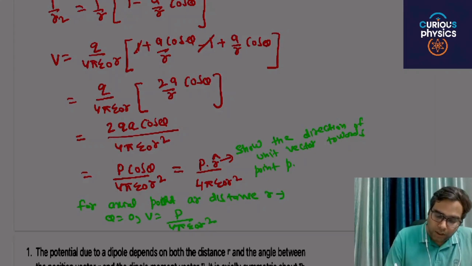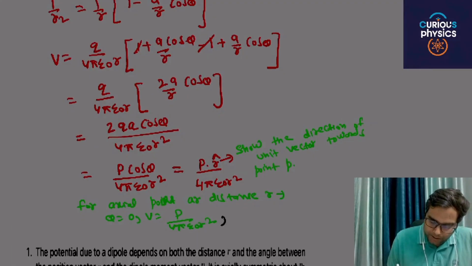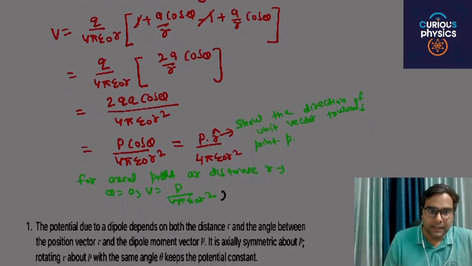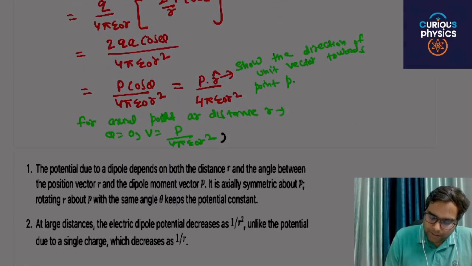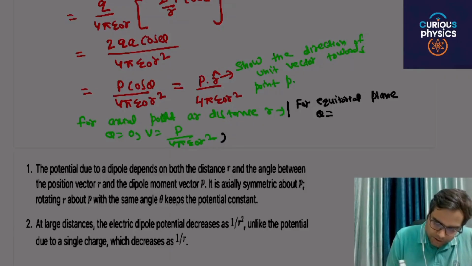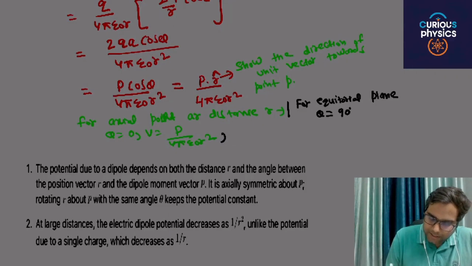But for the equatorial plane, theta is 90, and the potential on the equatorial plane will be 0.